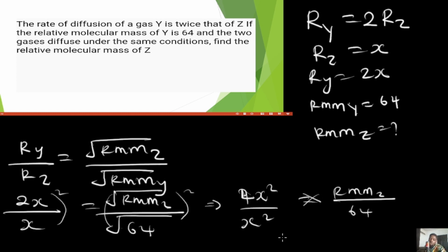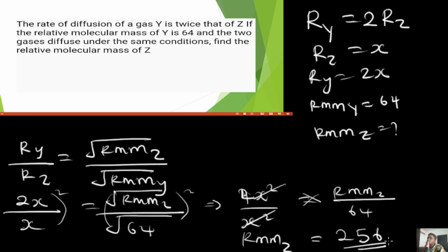So multiplying through, first of all, these x squared terms can go, so that it will be easier to solve. The relative molecular mass of Z will now be found to be 4 times 64, and 4 times 64 is basically equals 256.